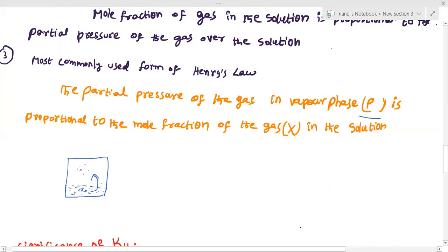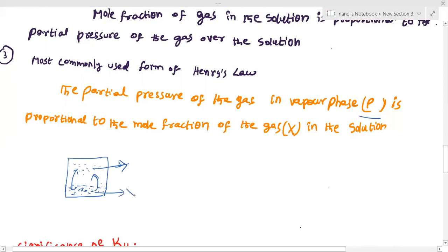Then more gas is there, which creates this pressure, the partial pressure of that particular gas, and these two exist in equilibrium with each other.